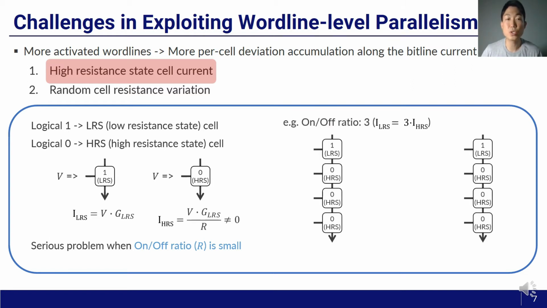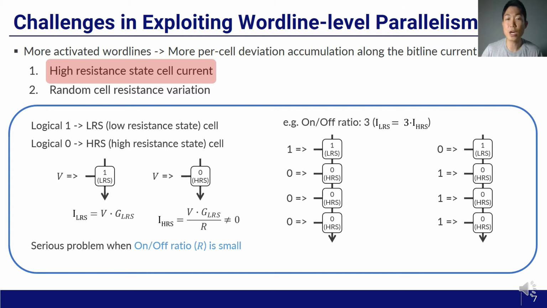This example shows how HRS cell current can cause readout errors. Let's assume a bit line with 4 cells, of which only one cell is programmed as LRS and the other 3 cells are programmed as HRS. The on-off ratio is 3. 2 different input sets are fed into this bit line.